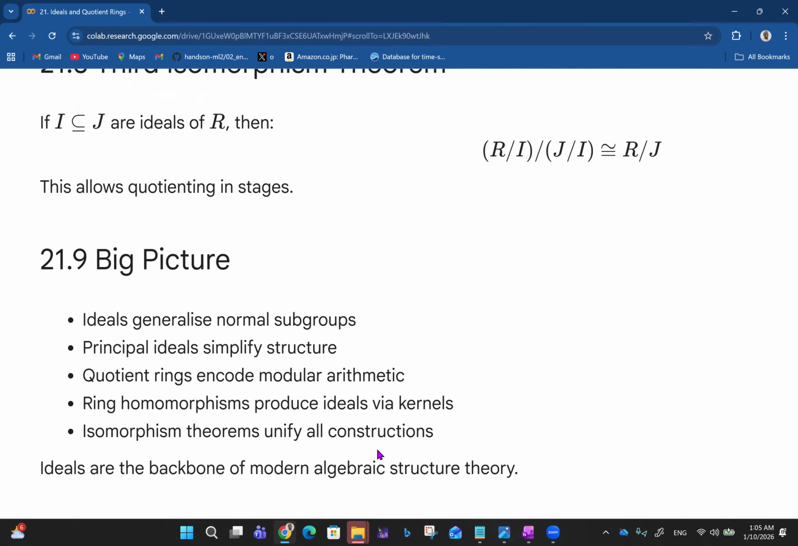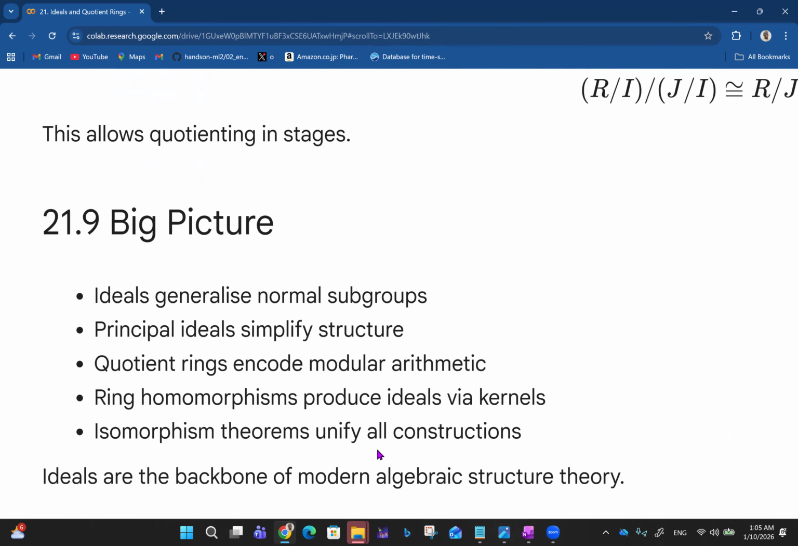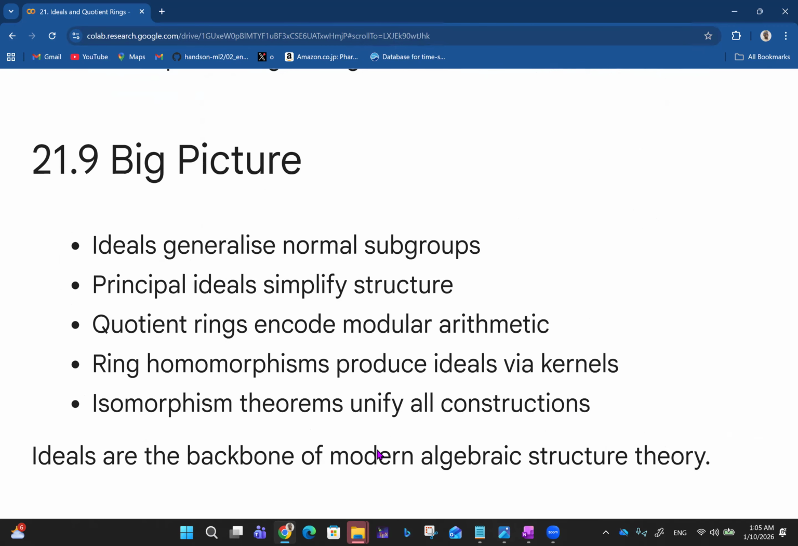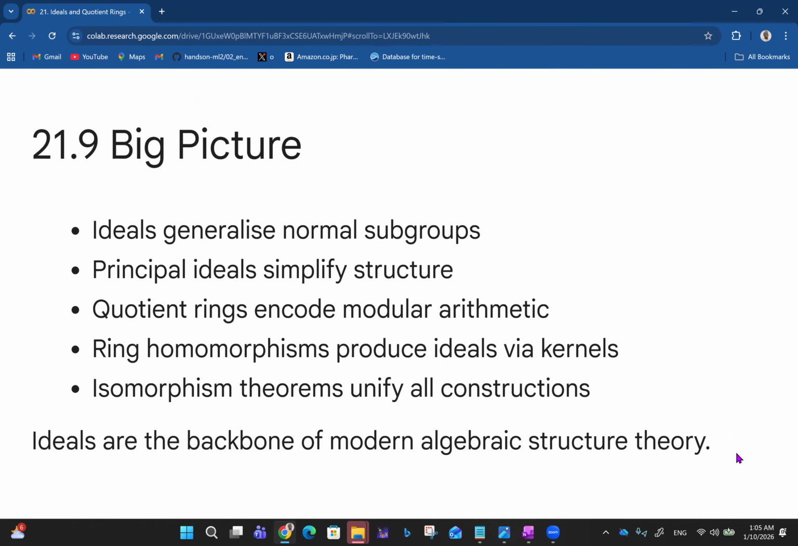So the big picture overall is that ideals generalize normal subgroups, principal ideals simplify structure, quotient rings encode modular arithmetic, ring homomorphisms produce ideals via kernels, and isomorphism theorems unify all constructions, just like what we had with group theory. Ideals are the backbone of modern algebraic structure theory.